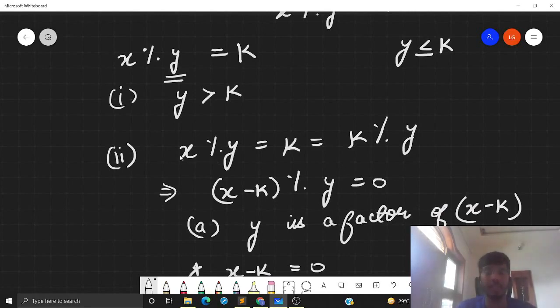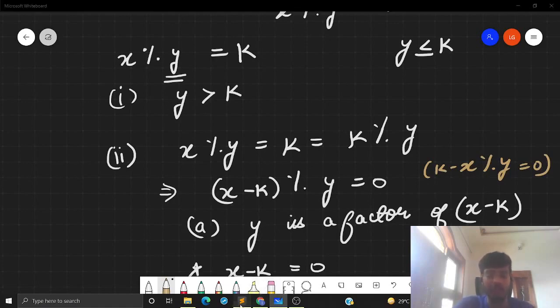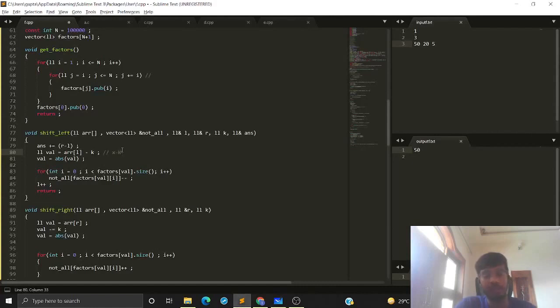So here we were saying that x mod y is equal to k mod y. And then we say that x minus k mod y is 0. We can equivalently say that k minus x mod y is also 0, right? So we need to consider both x minus k and k minus x. And that's exactly what we are doing here. We are saying that if x minus k is positive, then good enough, we can get the factors. If it is negative, then just take k minus x so that we can get the factors.